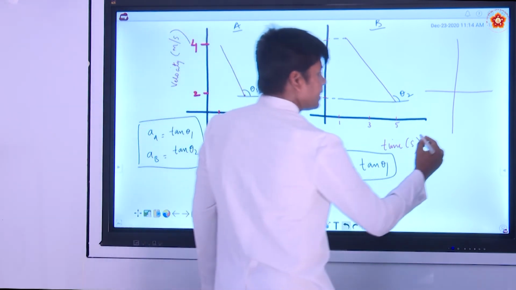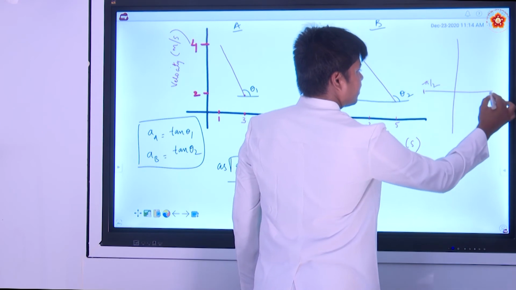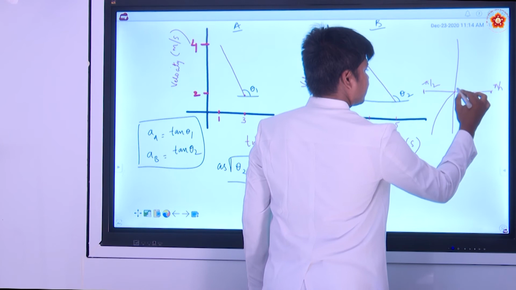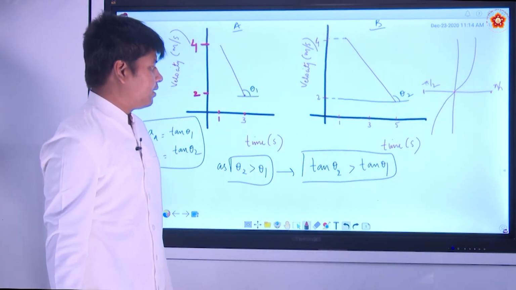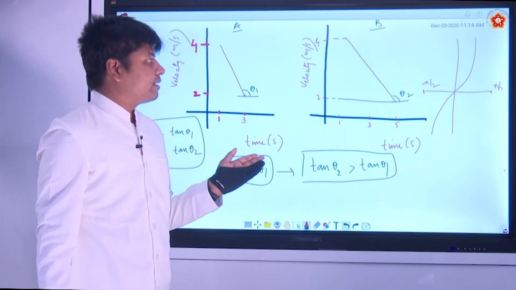So it is always an increasing function. If this is minus pi by 2, this is pi by 2, this is an increasing function like this. It is increasing, alright. So tan theta 2 is greater than 90 degrees, right.